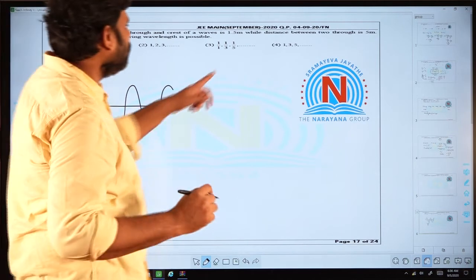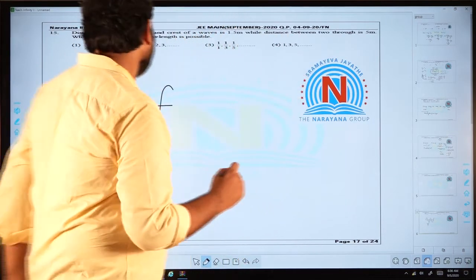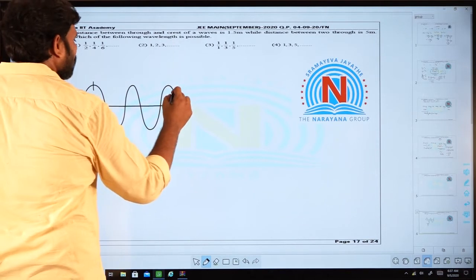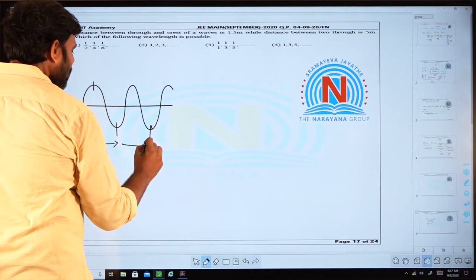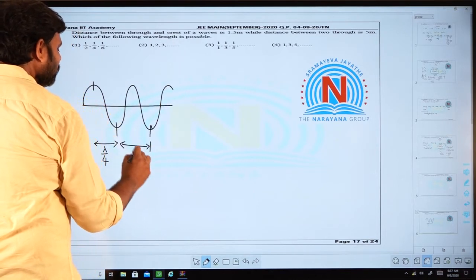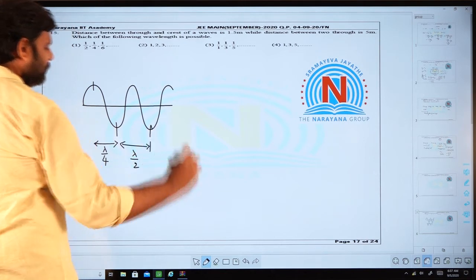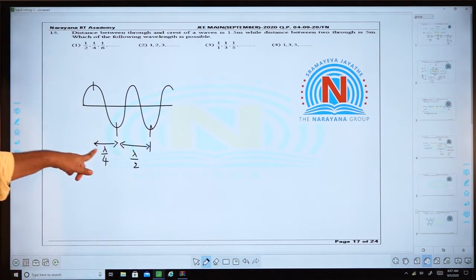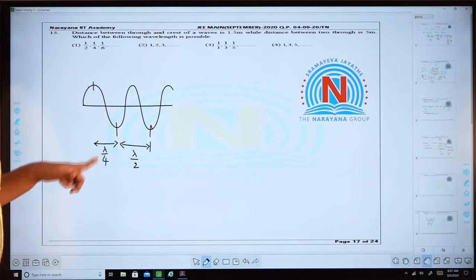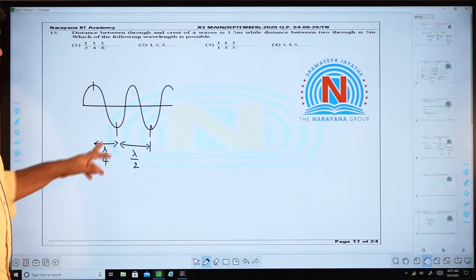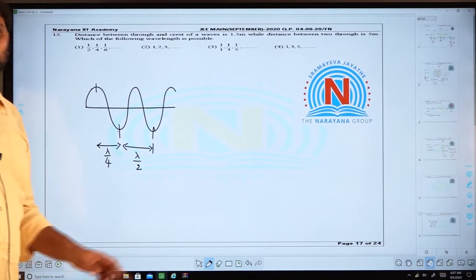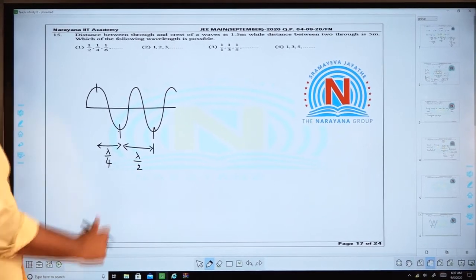And the distance between two troughs is 5 meters. Okay. The minimum distance between two successive troughs will be lambda by 2. So lambda by 4 is the minimum distance between a successive crest and trough, and the minimum distance between two successive troughs will be lambda by 2.